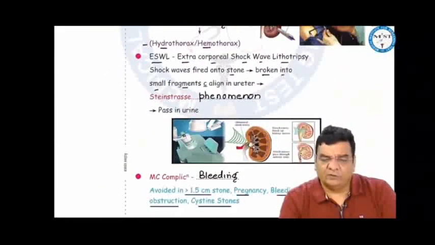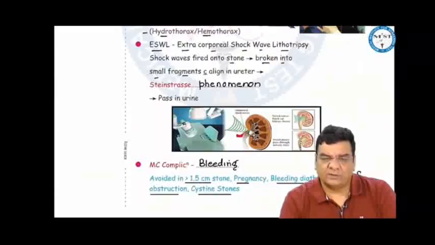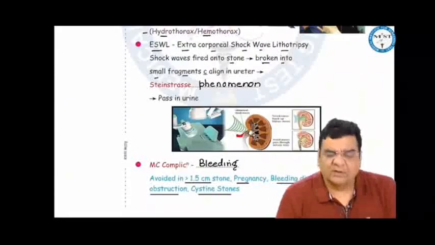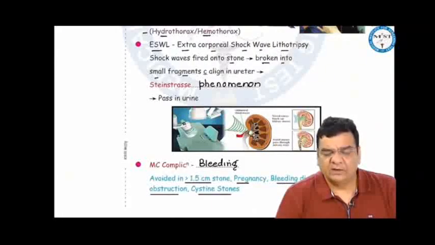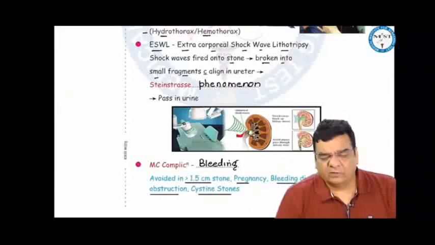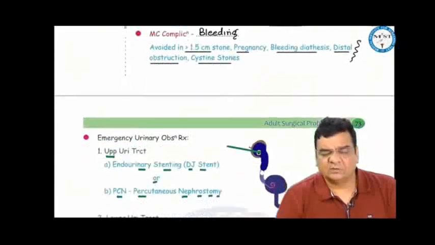ESWL is extracorporeal shock wave lithotripsy, where shock waves are fired directly onto the stone, and the stone is broken into small fragments. These fragments align themselves in the ureter like the steinstrasse phenomenon, and then they pass in urine. The commonest complication of ESWL is also bleeding, but ESWL is not done if there is a stone more than 1.5 cm, pregnancy, bleeding diathesis, distal obstruction, or cystine stones.